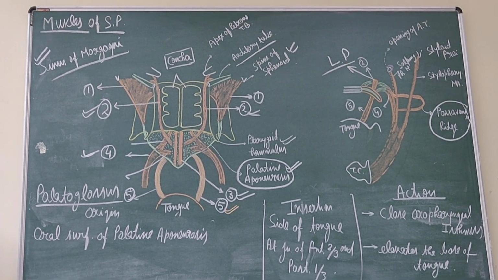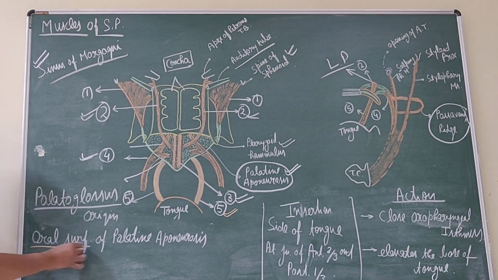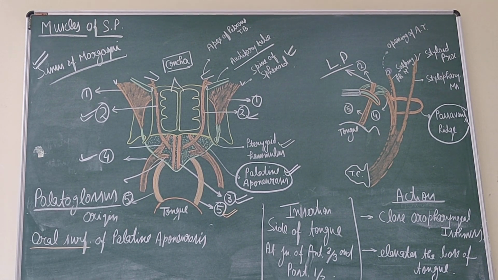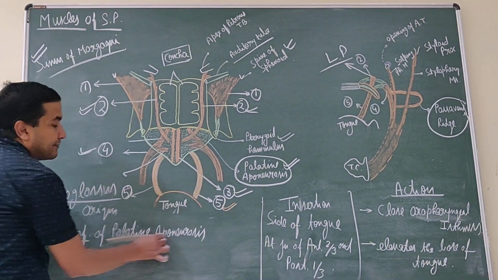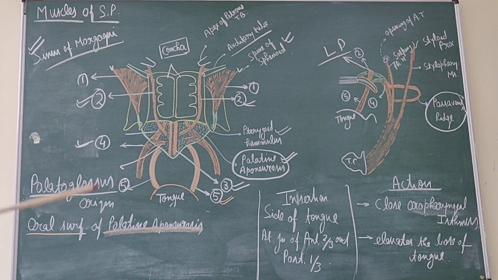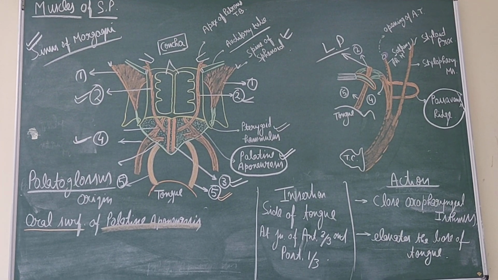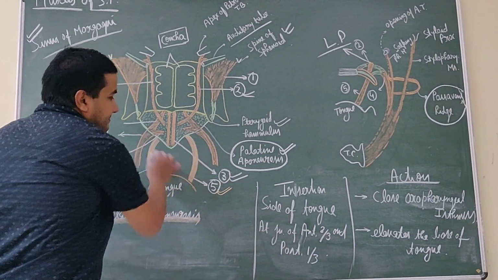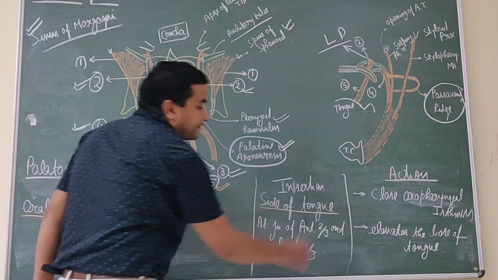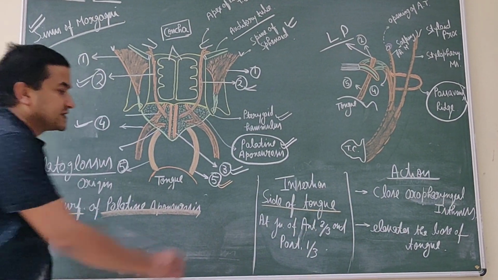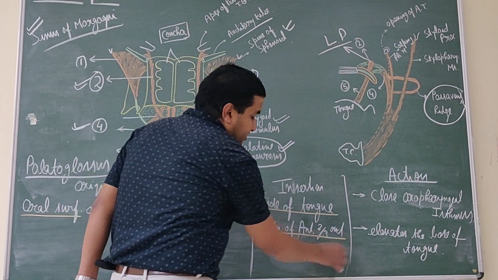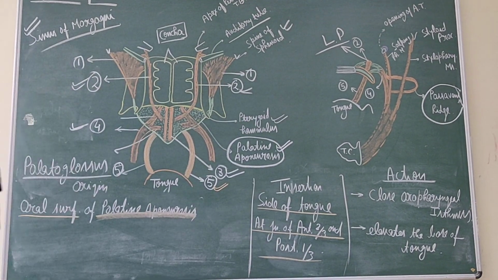This muscle takes origin from the oral surface or anterior surface of the palatine aponeurosis. Then it is inserted on the side of the tongue at the junction of the anterior two-thirds and the posterior one-third.